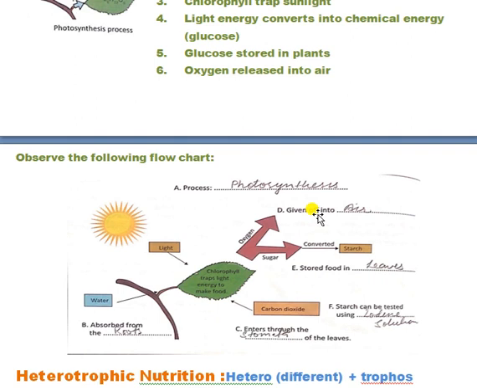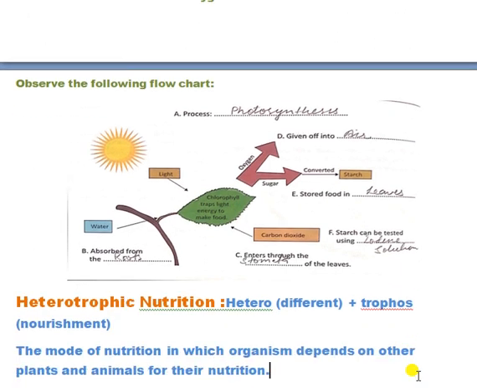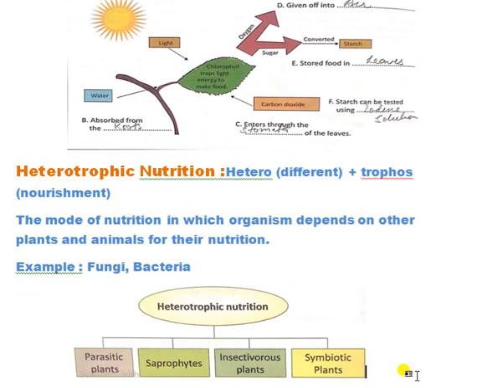The food is stored in leaves. Starch can be tested using iodine solution. For this we can take some food materials, and if we drop some iodine solution, then the color of the food materials will be converted into blue black.